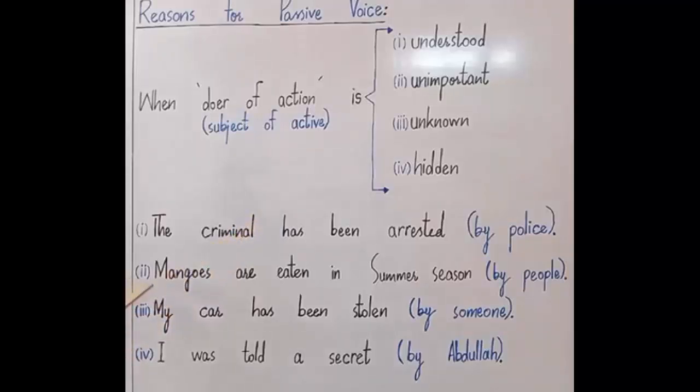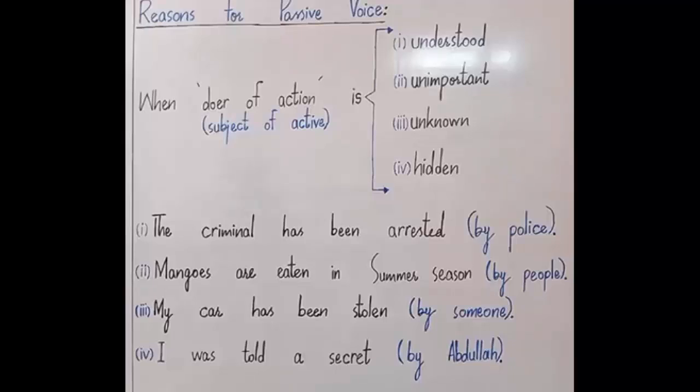Second example before you is, mangoes are eaten in summer season by people. So here, the active sentence of this is, people eat mangoes in summer season. Do you not think it is unimportant to use the doer of an action in the sentence, which is people?